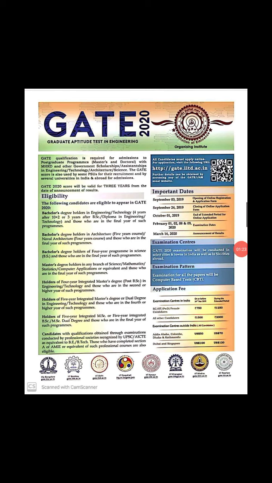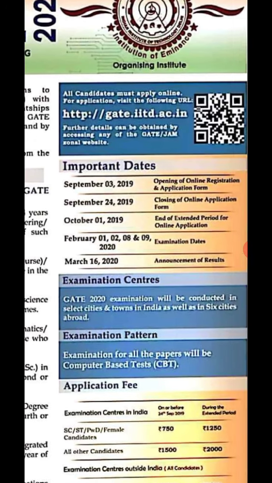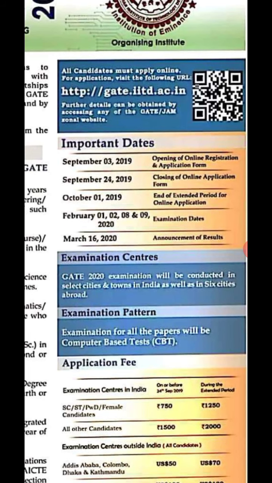If we focus on exam dates, every year the IITs, the prestigious institutions of India, release the notification in the first week of September. Here you can see September 3rd, 2019. Online registration and the online application form open on this date. After the date of notification, for nearly 20 to 25 days, the application will be available to students to apply for the GATE.